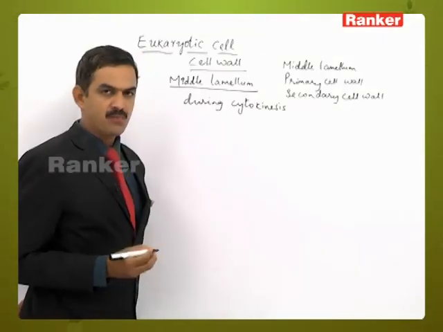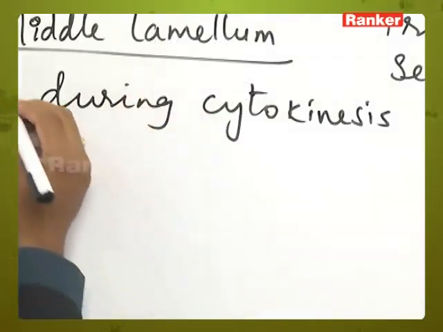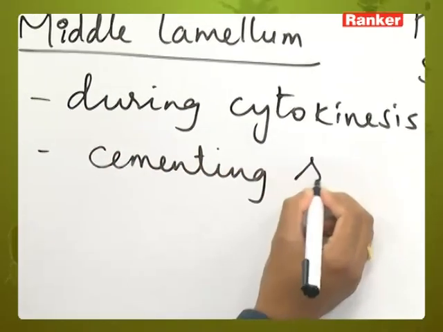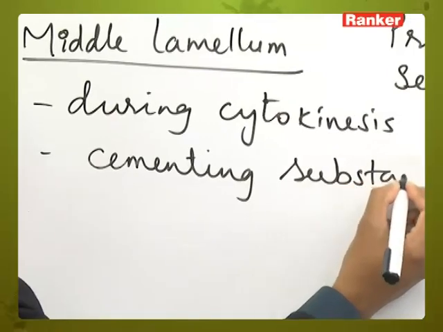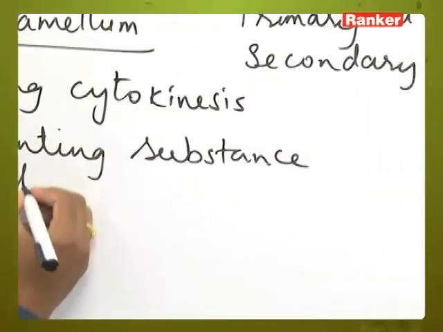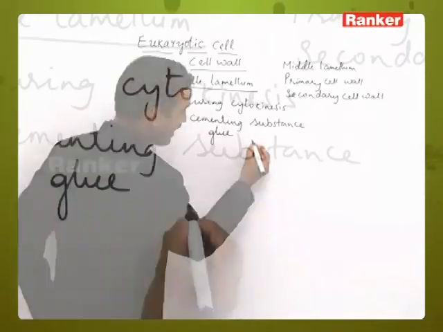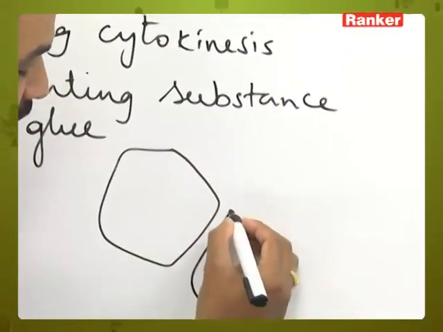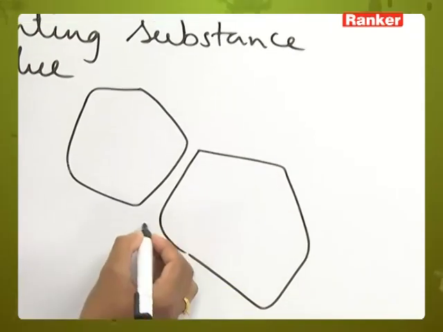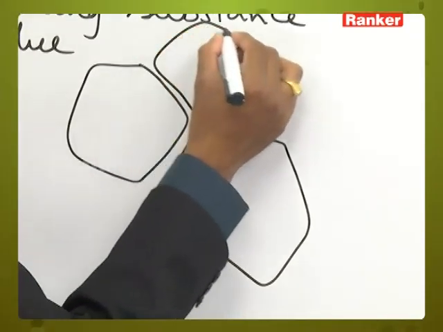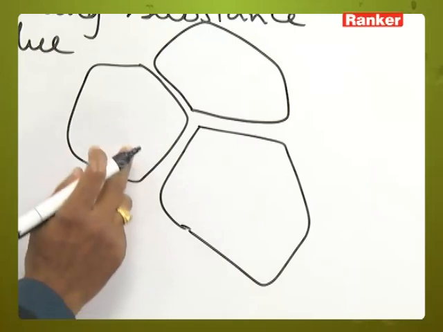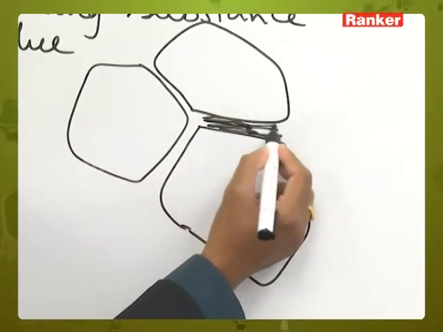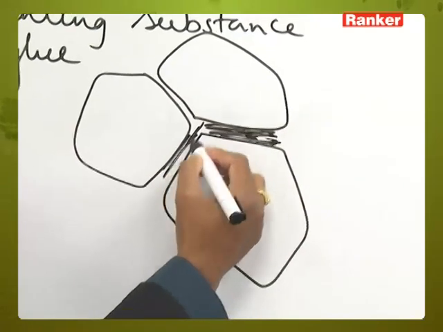the middle lamellum is formed, and this middle lamellum acts as a cementing, glue like substance. It is a structure concerned with binding of two adjacent cells. Consider a group of cells present like this. These groups of cells are bound with the help of this glue like substance called middle lamellum.